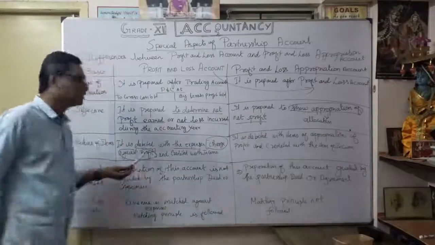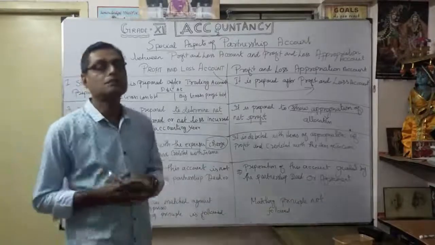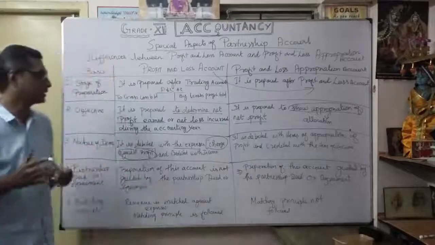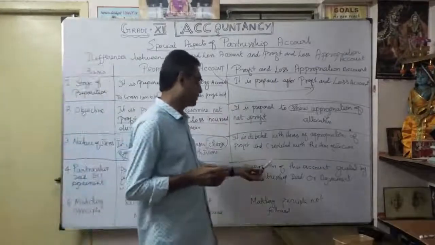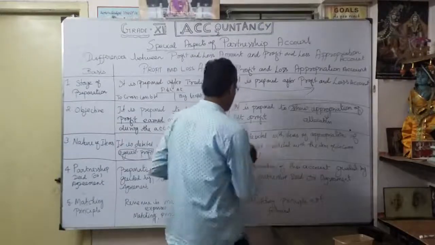Here we will discuss one of the important concepts. What? The conservatism concept, correct? Or the prudence concept, correct? You have to follow the prudence or conservatism concept here. Coming to your appropriation account, it will show that it is debited with items of appropriation of profit.